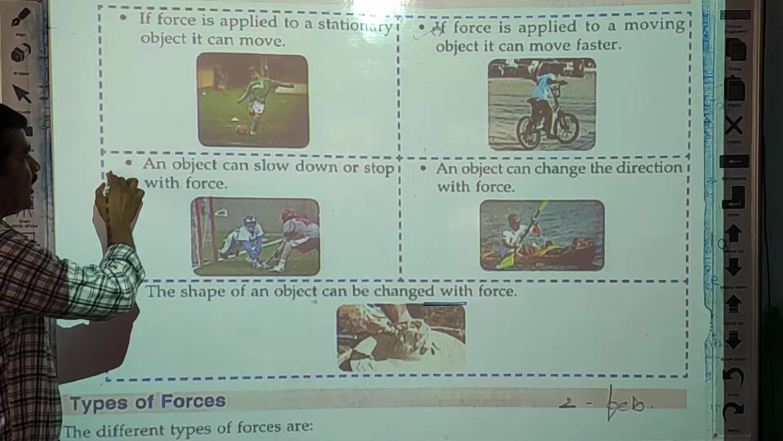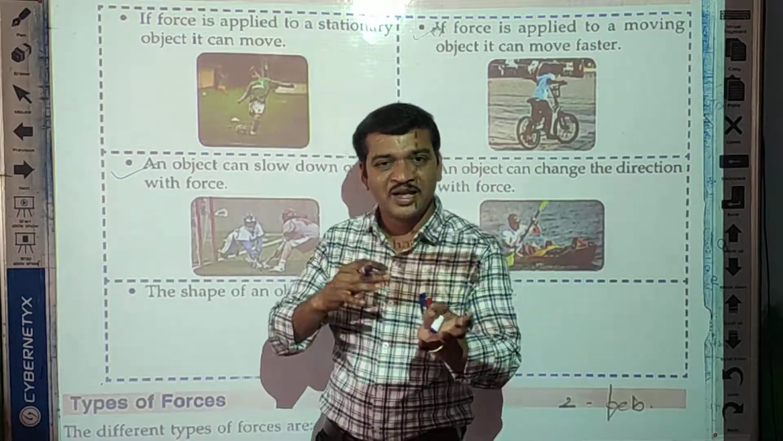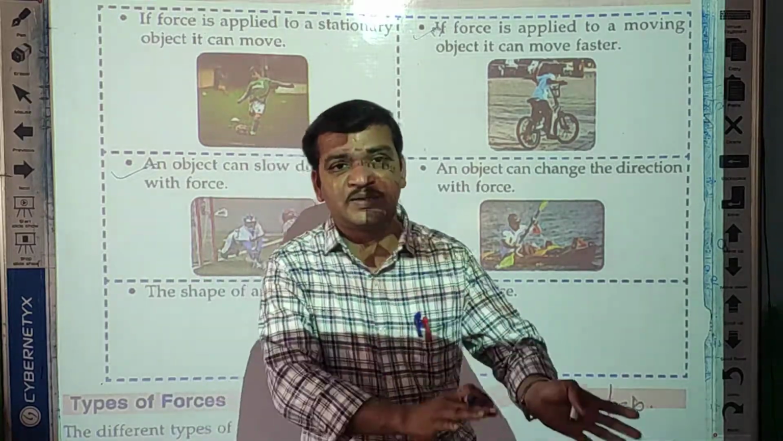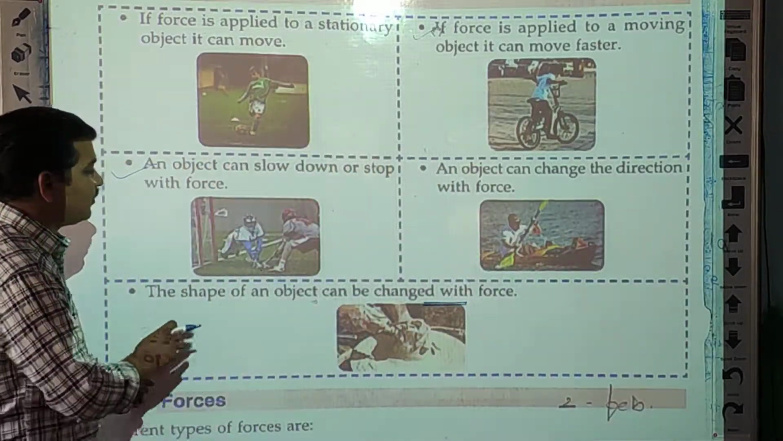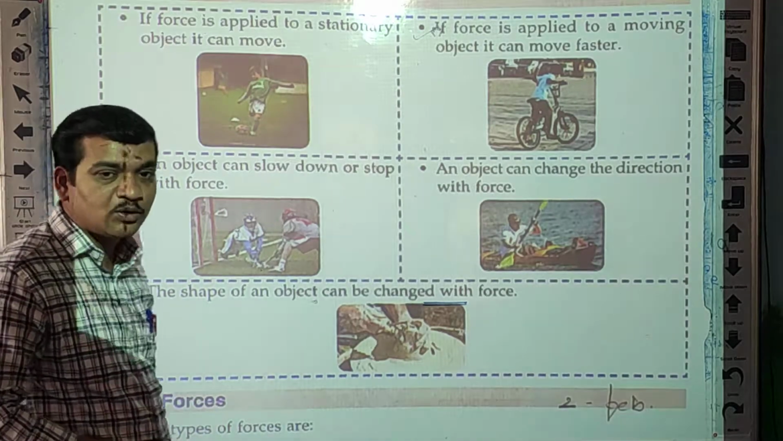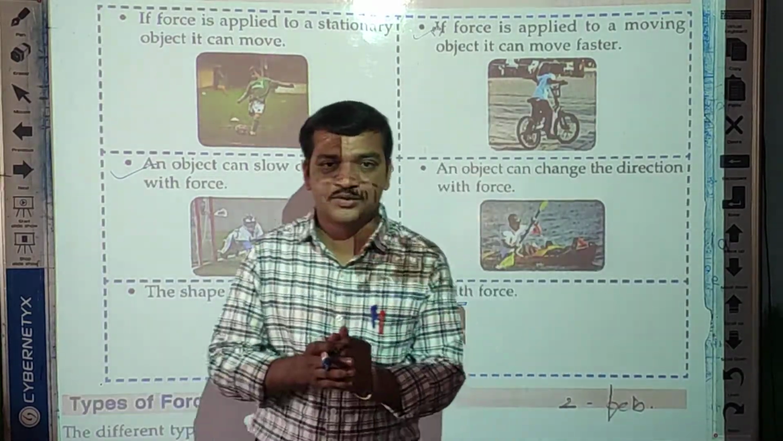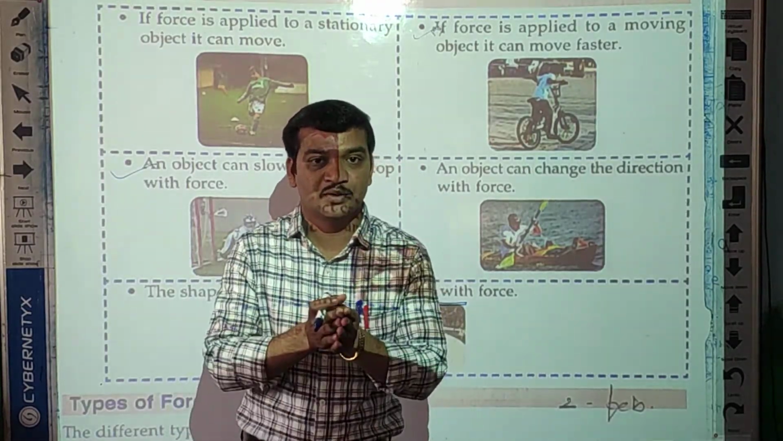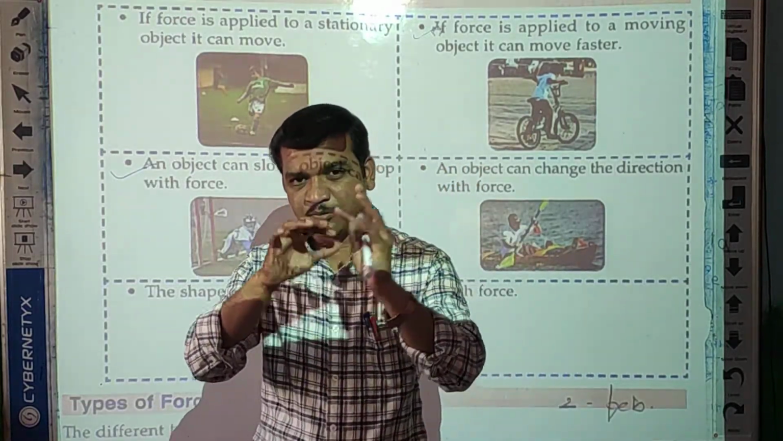Now the next example: an object can slow down or stop with force also. See, this is the opposite case. By applying force, an object can move faster, and by applying force, it can also reduce speed. Now we see one example. An object can slow down or stop with force. For example, a goalkeeper, or a hockey stick also. The goalkeeper stops the speed of the ball. In the same way, one more example is there.